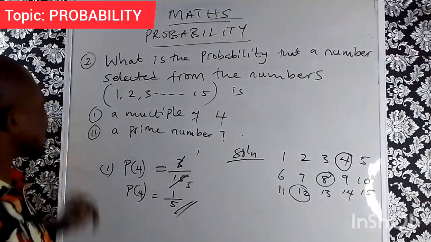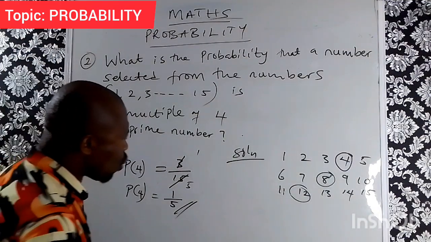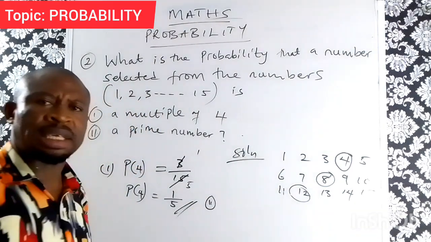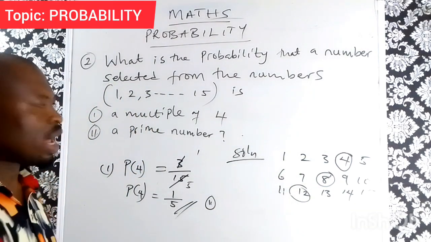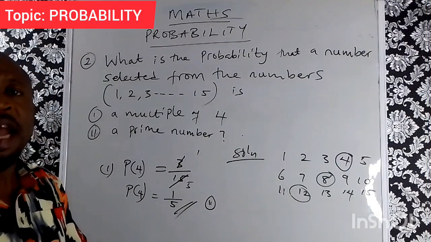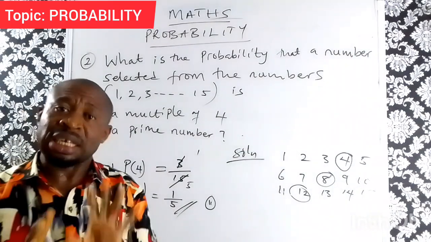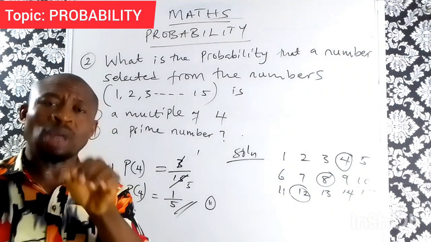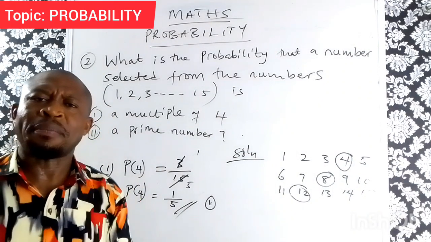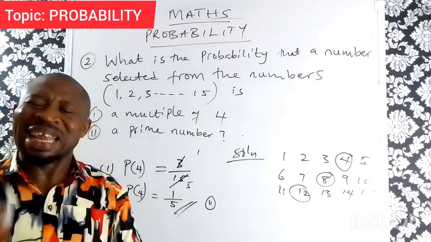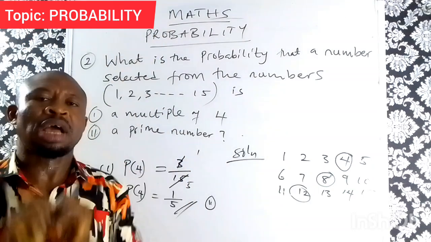Now, the next one, which is number 2: the probability of getting a number that is a prime. What are prime numbers? That is the first question we'll ask ourselves. Prime numbers are those numbers that can only be divided by 1 and themselves.